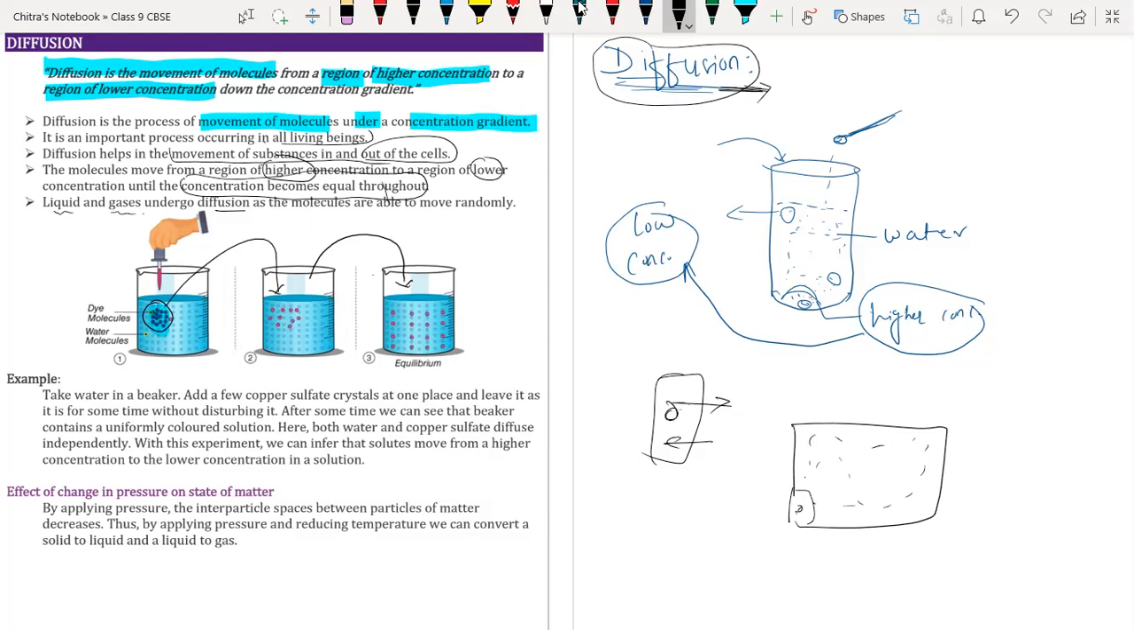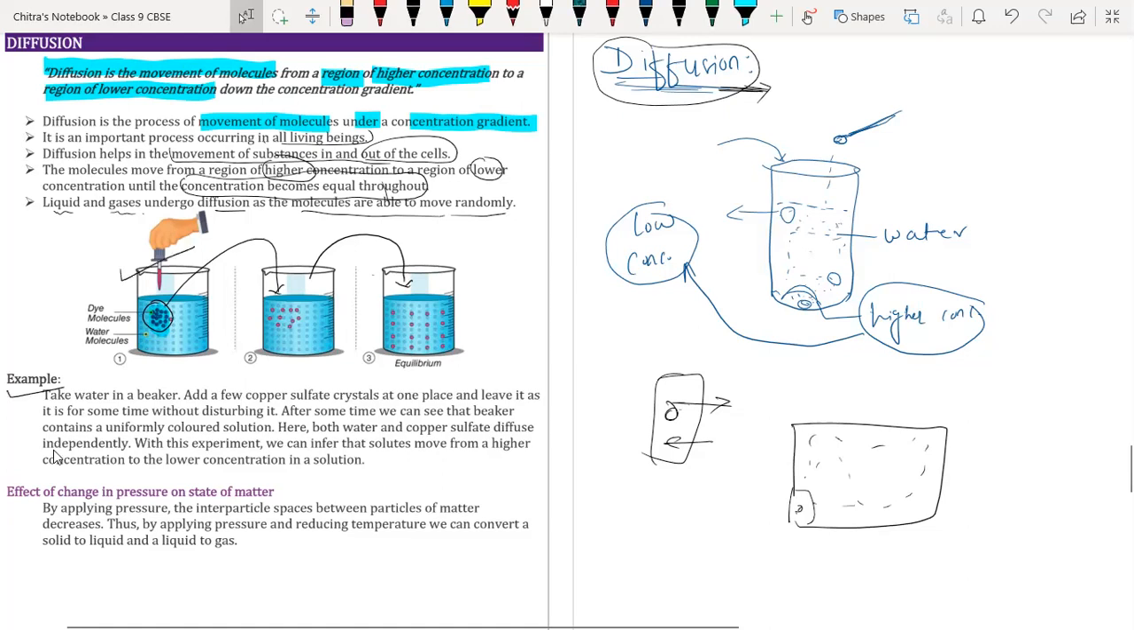Okay. And during diffusion, molecules are also able to move randomly, so a particle can move in any possible direction in order to distribute uniformly all over the space given to it. Now, we will understand this with the help of an example.